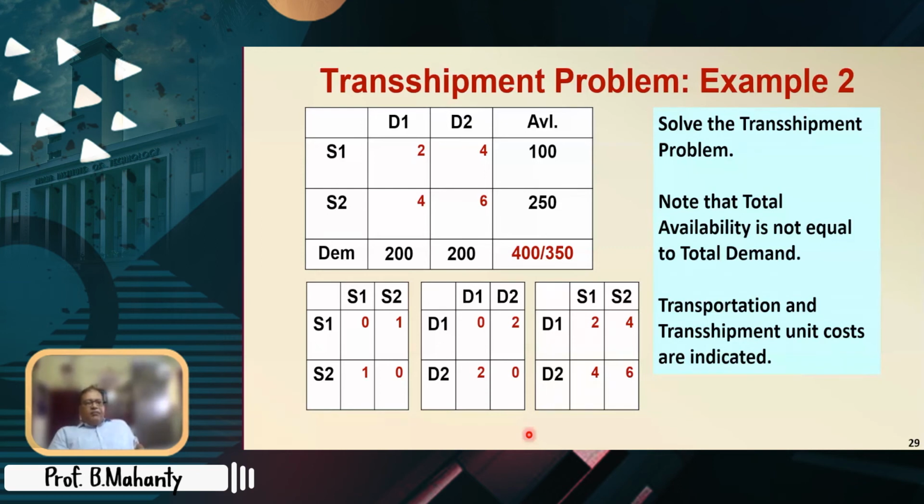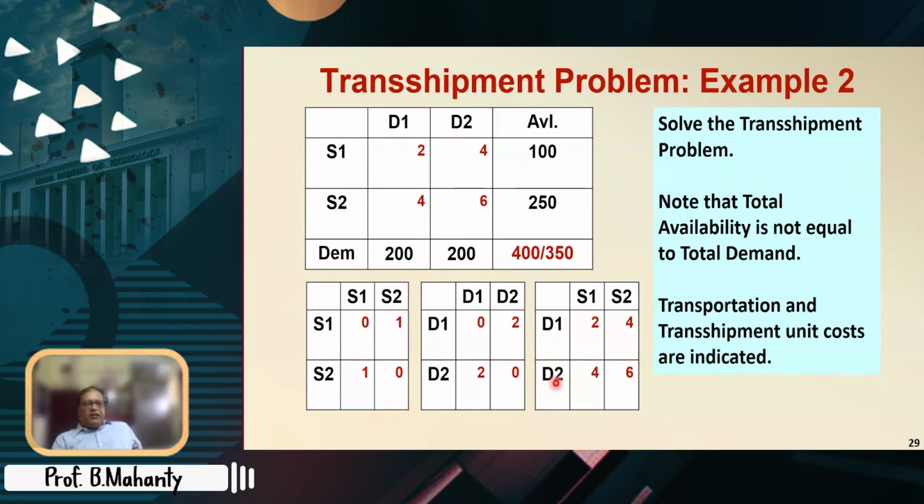Here, however, the availability and demand are not equal. If you look at the total availability, it is 100 and 250, that is 350, and the total demand is 400. All right, and there are different transshipment costs.